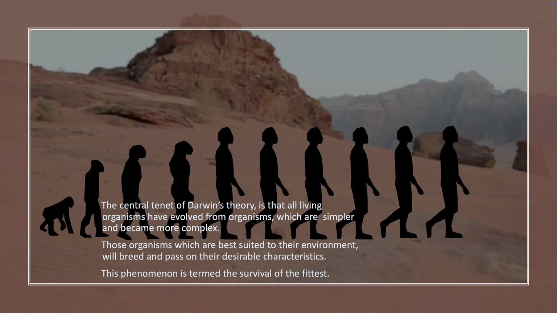The central tenet of Darwin's theory is that all living organisms have evolved from organisms which are simpler and became more complex over time. These organisms, which are best suited to their environment, will breed and pass on their desirable characteristics. We call this phenomenon survival of the fittest.